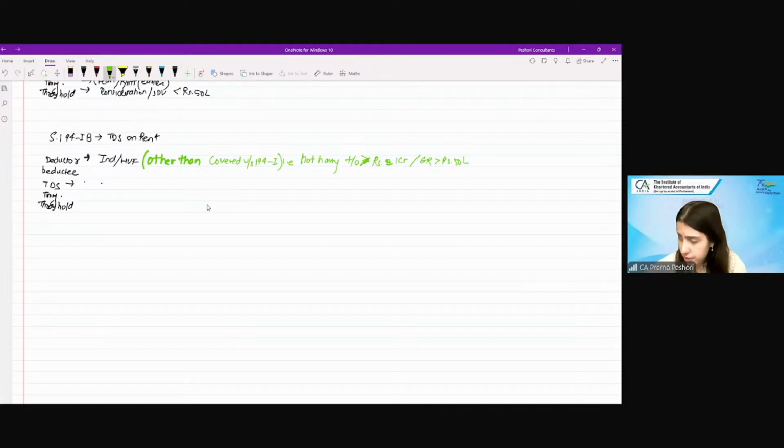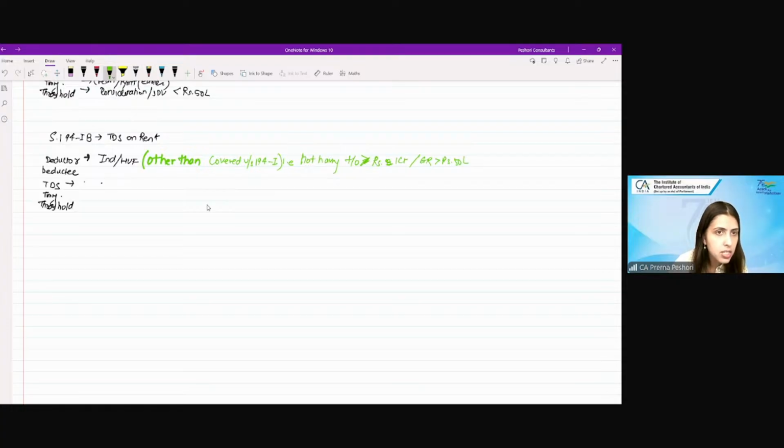So if you have rent, there are two TDS sections which are applicable. If you are any other person other than individual or HUF, or if you are an individual or HUF having turnover more than 1 crore or gross receipts more than 50 lakh, then you are required to deduct TDS under 194I. If you are an individual or HUF having turnover less than 1 crore or gross receipts less than 50 lakh, then you are under 194IB. Now this 194IB has been specifically introduced to cover individuals or HUF which are not covered under 194I.